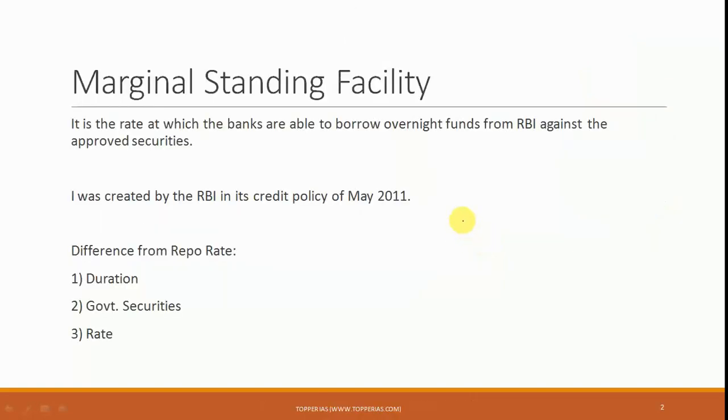The topic for today is marginal standing facility. This is an important term which students often find difficult to understand. So let's come to the definition aspect.